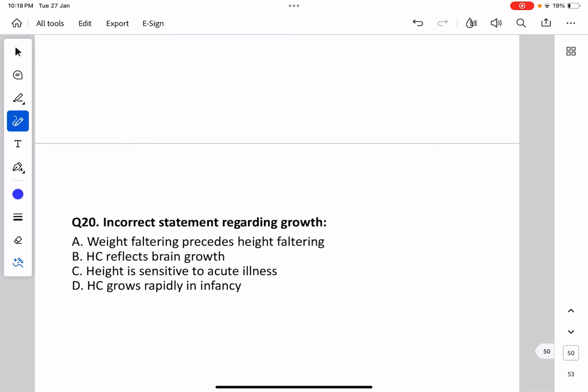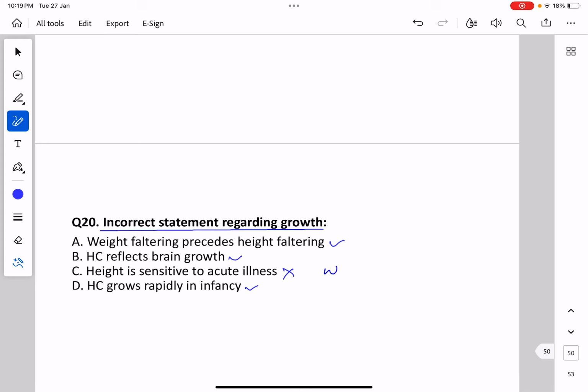And the last MCQ: incorrect statement regarding growth. Weight faltering precedes height faltering, is this wrong or right? I think this is right. Head circumference reflects brain growth, this is right. Head circumference grows rapidly in infancy, as we have already seen in previous MCQs. Height is sensitive to acute illness, this is wrong.